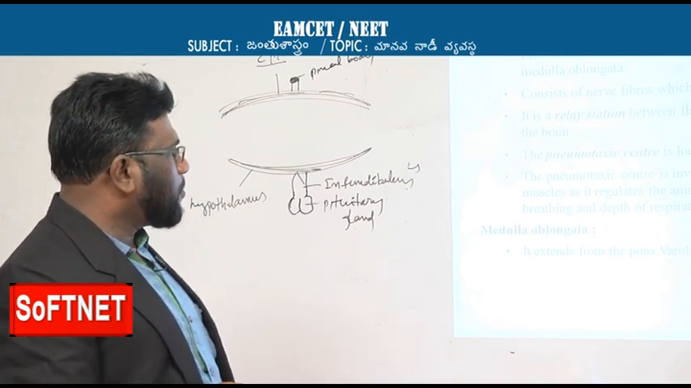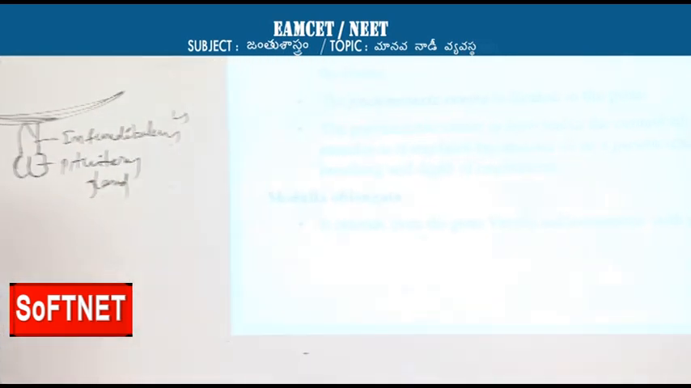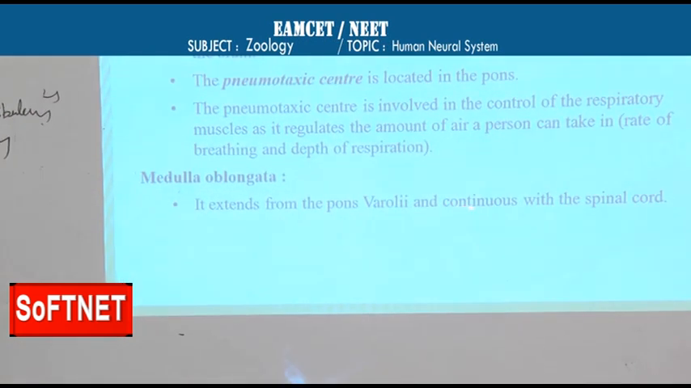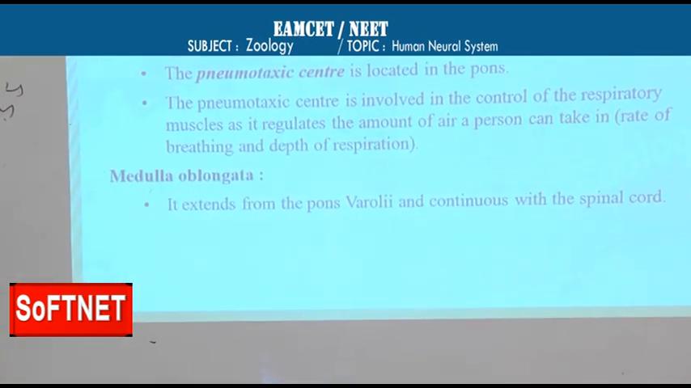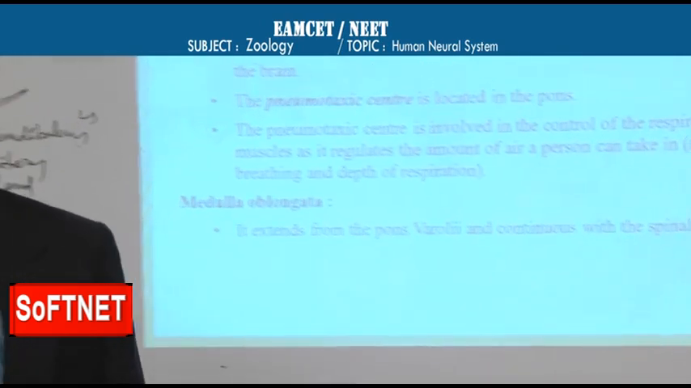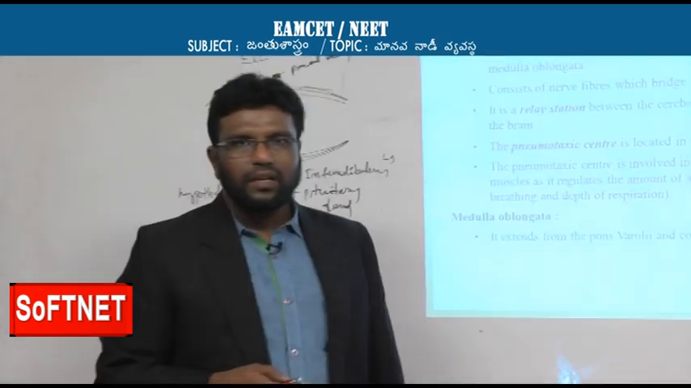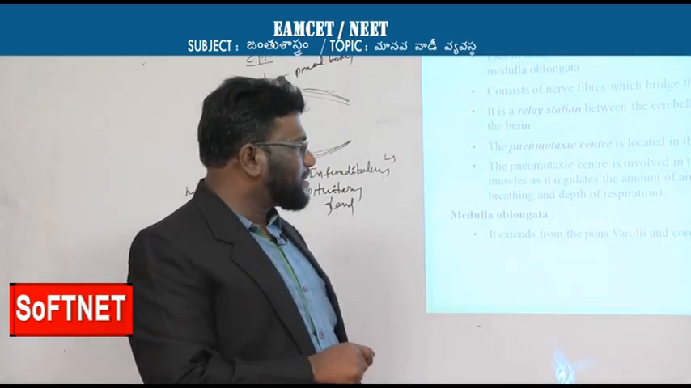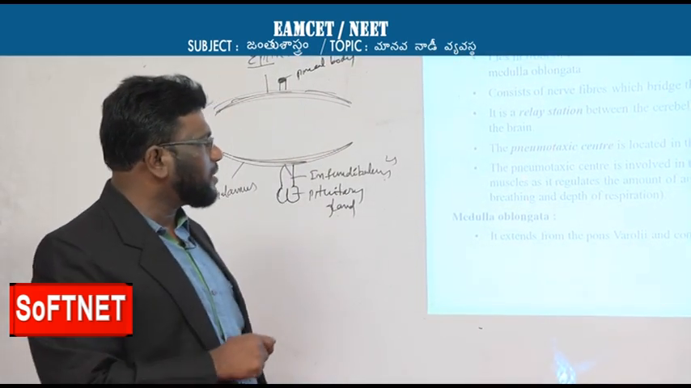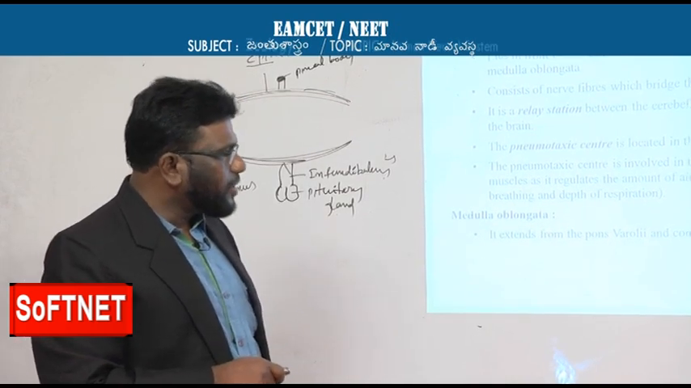And next, come to medulla oblongata. If you see, it extends from the pons and continues with the spinal cord. The hindermost part of the hindbrain is medulla oblongata. So medulla oblongata is actually a continuation of pons. It extends from pons and continues as spinal cord.